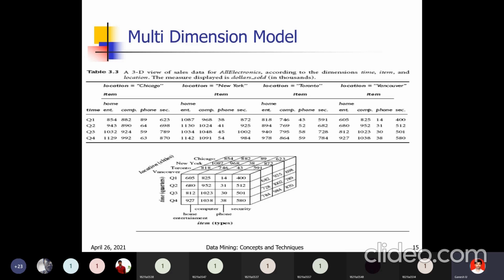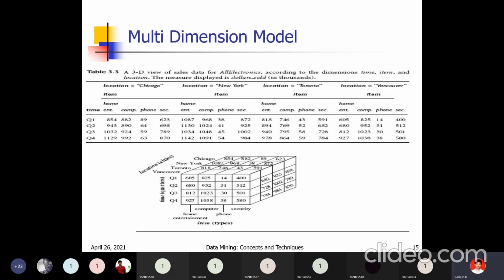In the multi-dimensional model, the data can be represented using 3-dimensional cubes. This single 3-dimensional cube, if you would like to represent it in tables, takes 4 tables: first the Chicago table, second the New York table, third the Toronto table, fourth the Vancouver table. The 3-dimensional data we can represent in 2 dimensions also, and it will take 4 tables. That is the multi-dimensional model. I hope you understood.